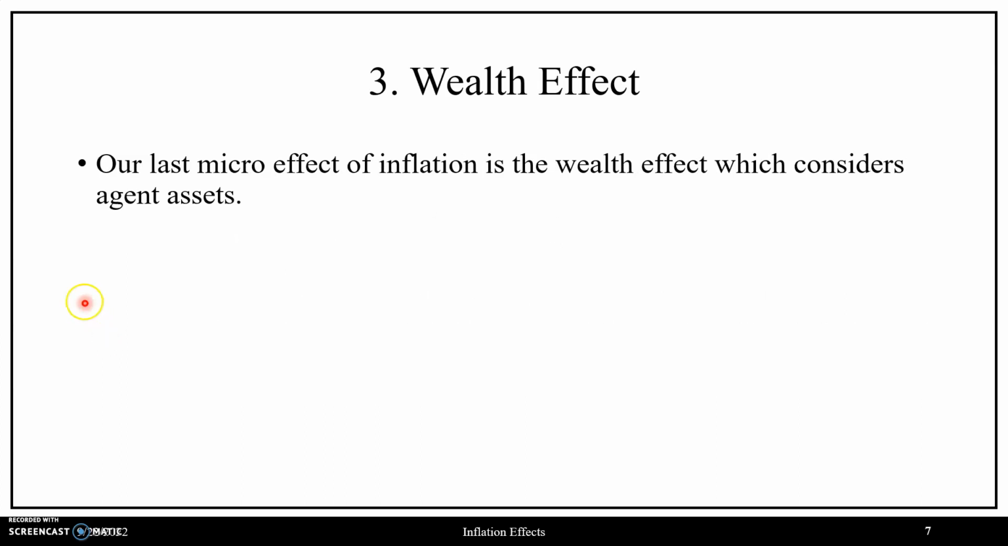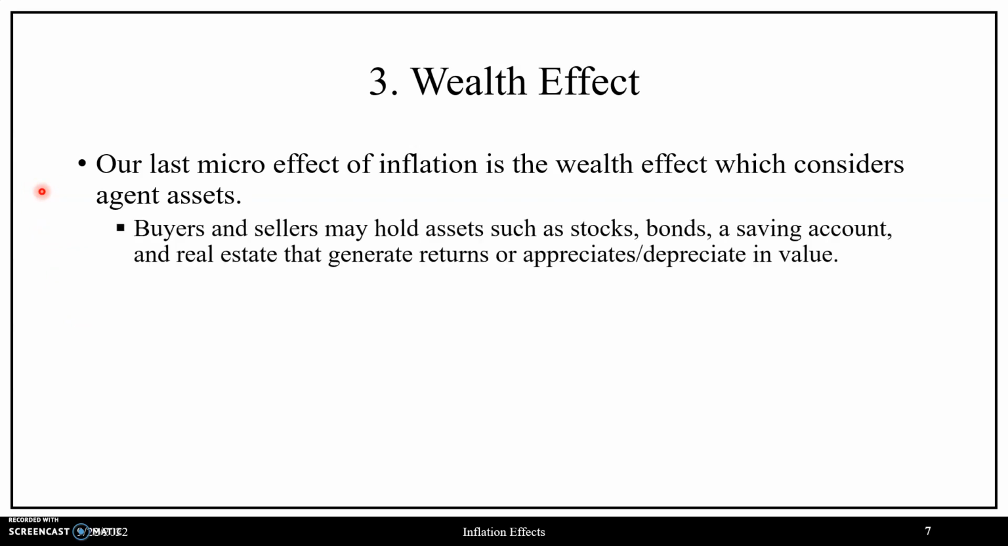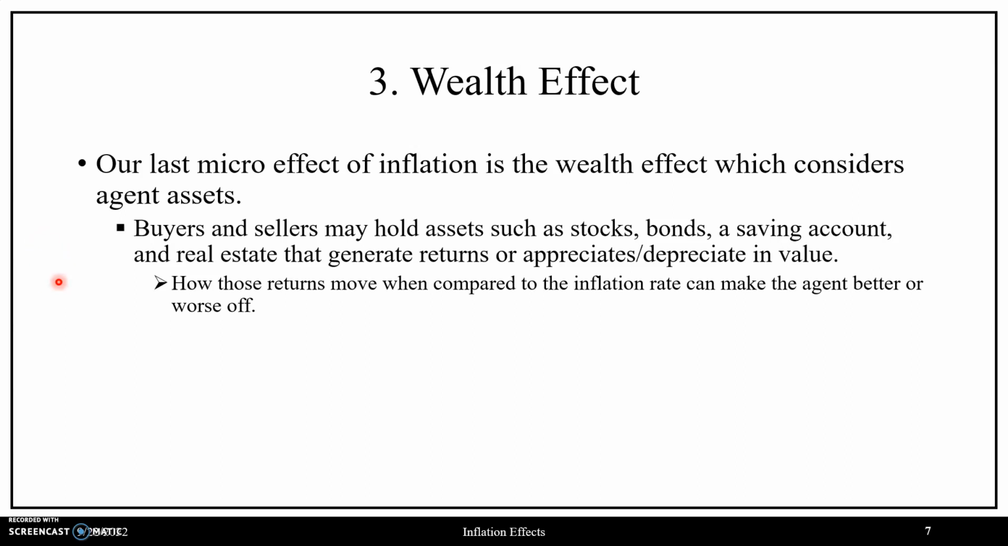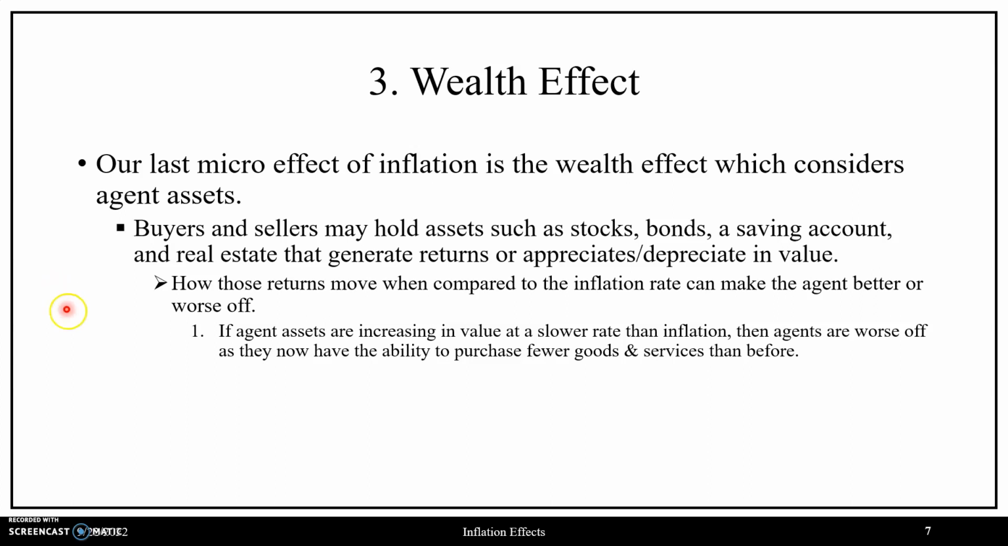Lastly, in terms of our micro-level effects, we have something similar to the income effect, but instead the wealth effect, which considers agent assets, in which buyers and sellers may hold assets such as stocks, bonds, hold funds in a savings account, or be interested in real estate, where these different types of assets can generate them returns or can appreciate or depreciate in value, where how these returns move with respect to inflation can potentially make the agent better or worse off. Where if these assets are increasing in value slower than the rate of inflation, then agents will be made worse off as they now have the ability to purchase fewer goods or services than they could before.